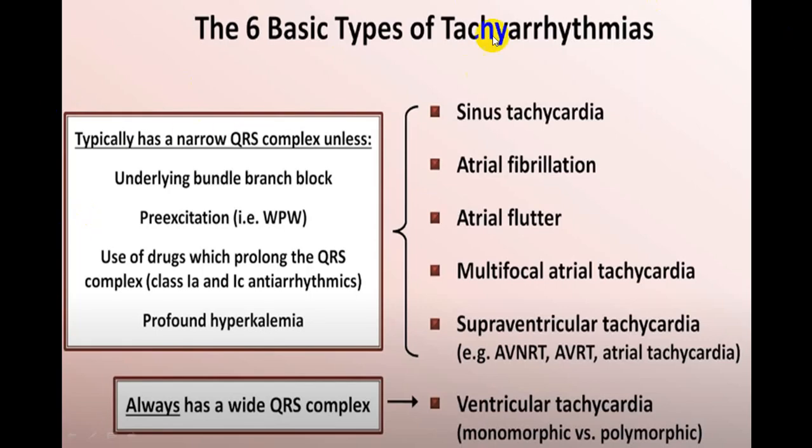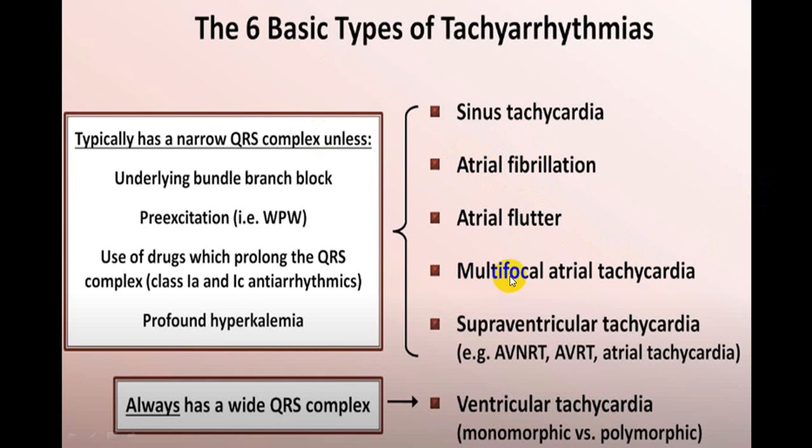Now we come to the common types. There are six basic common varieties of tachyarrhythmias. One, sinus tachycardia, which arises from the sinus node. There is atrial fibrillation and atrial flutter, which is very commonly irregular, and because of re-entry in the atrium.